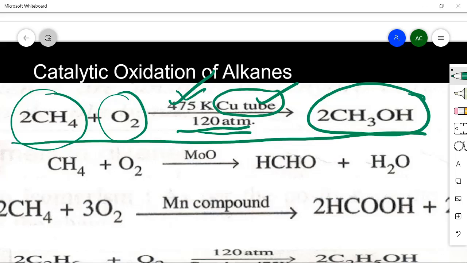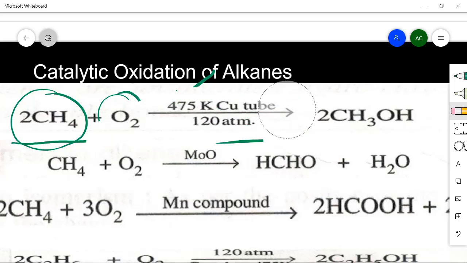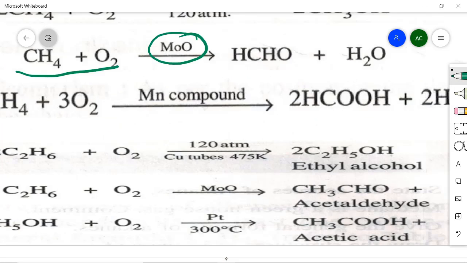So this was the first reaction where we are converting methane in the presence of a catalyst and oxygen, that is we are adding oxygen, oxidation हो रहा है और क्या बन रहा है हमारा methyl alcohol. Now comes the second. When a mixture of methane and oxygen is passed through heated molybdenum oxide, this mixture is oxidized to formaldehyde. Formaldehyde बन गया आपका, है ना. ये मैं ऑलरेडी बता चुकी हूँ आपको. This is the first member of the aldehyde group, वहाँ जहाँ हमने functional group पढ़ा था. And if you have not seen that video, you just see that video, you will understand about the functional group, and water will be formed. So this is the alkane converting into formaldehyde or aldehyde.